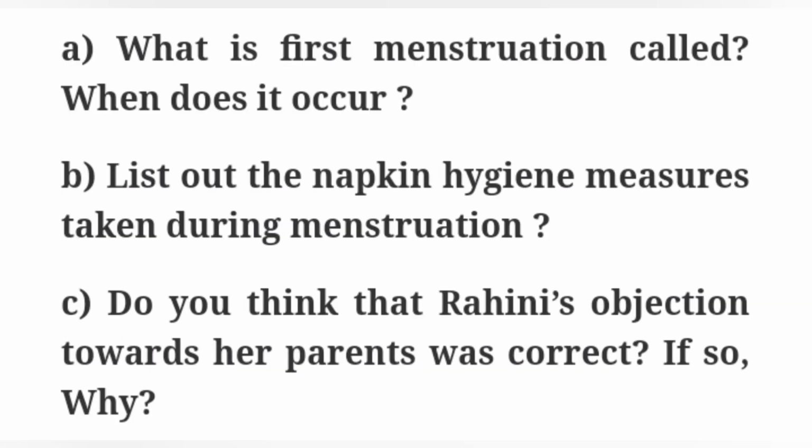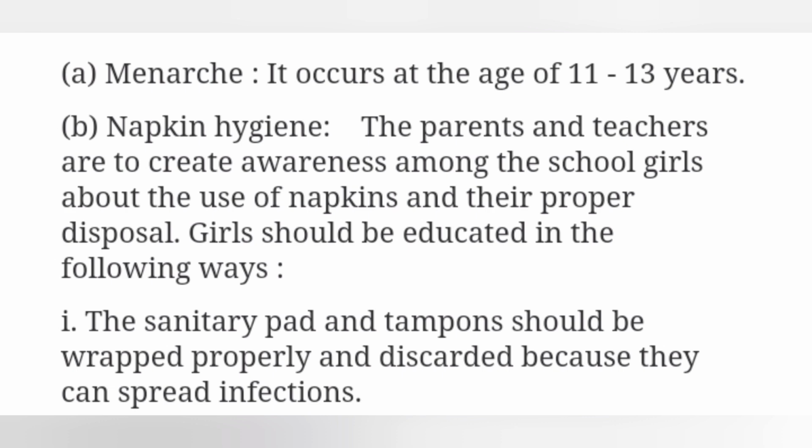Option A, what is first menstruation called? When does it occur? Then option B, list out the napkin hygiene measures taken during menstruation. Then option C, do you think that Rohini's objection towards her parents was correct? If so, why? Option A, menarche. It occurs at the age of 11 to 13 years.